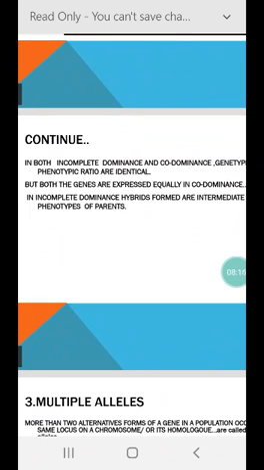But in case of codominance, both the genes are equally expressed. So partial expression of genes is there in case of incomplete dominance, and equal expression of both the parental genes is there in case of codominance. Now coming to next, that is multiple alleles.